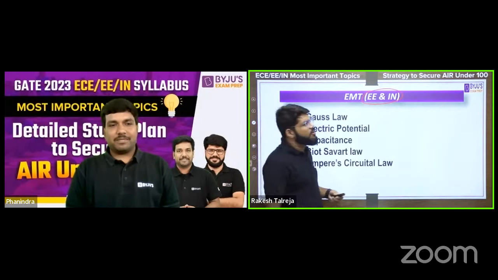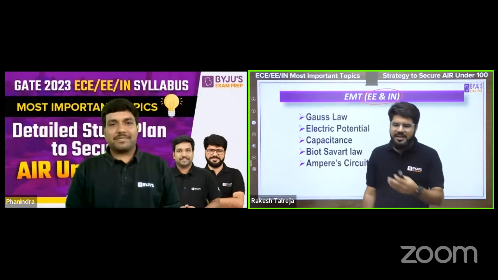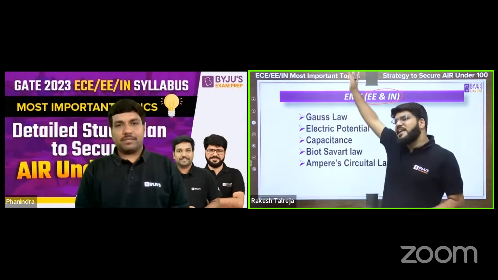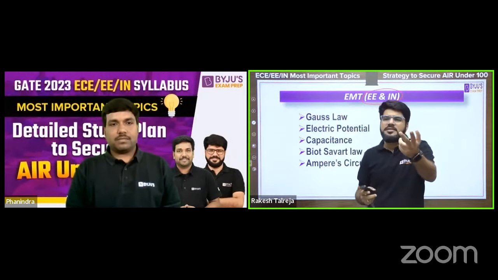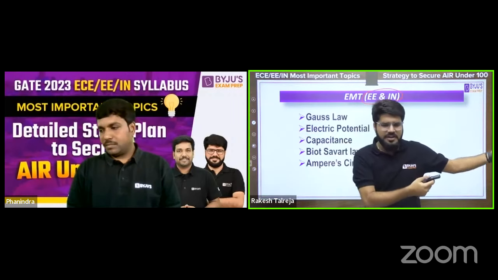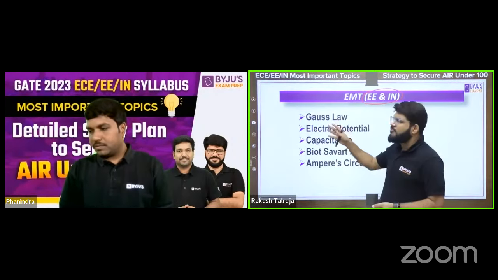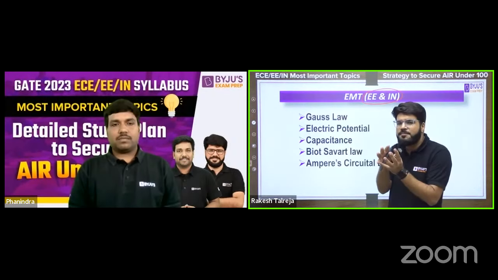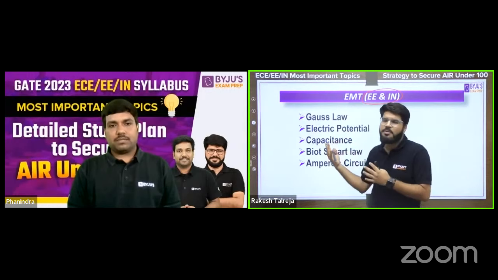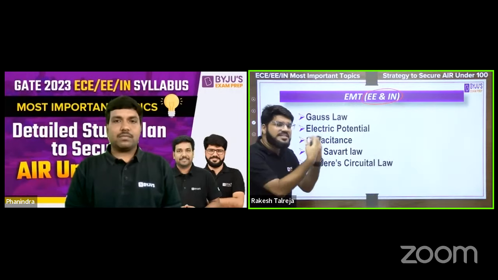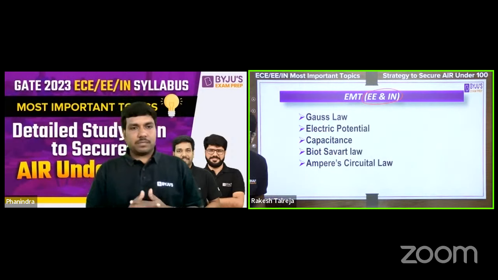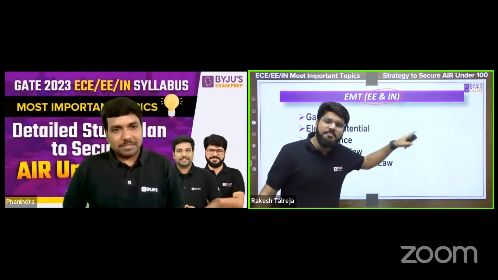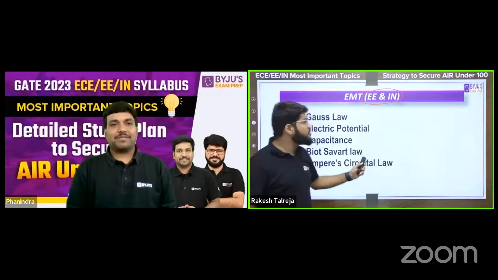See, EMT may have a little low weightage for the IN and EE branches, but let me also tell you the syllabus is also very low when you compare it with the electronic syllabus. It has majorly two things: the electric field theory and the magnetic field theory, right? So even though it may be carrying somewhere around 4 to 6 marks, the syllabus is also less. So you can go for it. Don't neglect the subject because of the weightage. Also look into how much time you have to give. Relatively less time, EE and IN students can cover it up. After some time, I will again come back to EMT for electronics students.